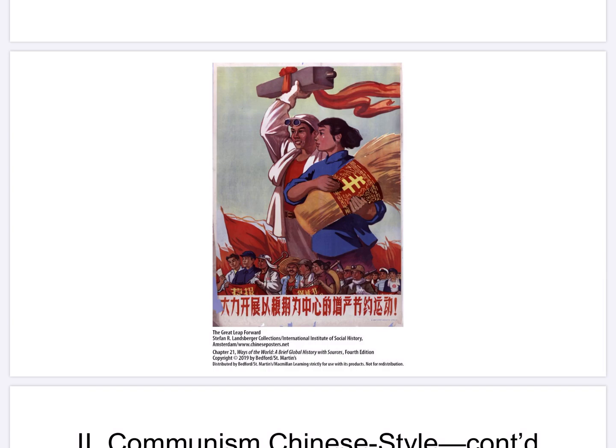Now, the Great Leap Forward was a second five-year plan implemented by Mao in 1958, and his plan called for simultaneous growth in both agriculture and industry. To achieve this goal, the nation was reorganized into communes. There was no private ownership in the communes, and all services such as education and healthcare were provided by the state. Citizens were even encouraged to create backyard furnaces for steel production, and ultimately, the Great Leap Forward failed. Poor quality steel and industrial goods broke, and crop failures led to starvation. The failure caused Mao to step down from his role as head of state, but he remained party chairman.